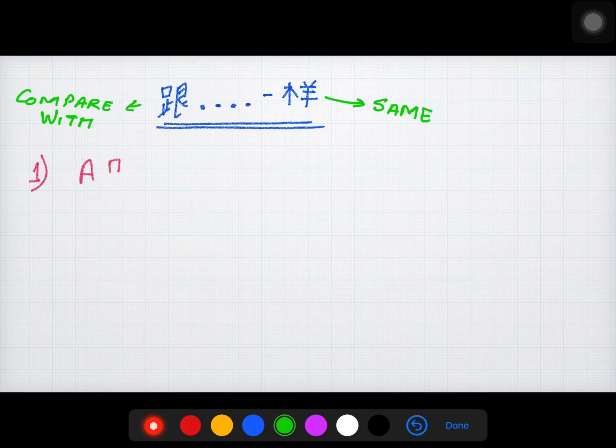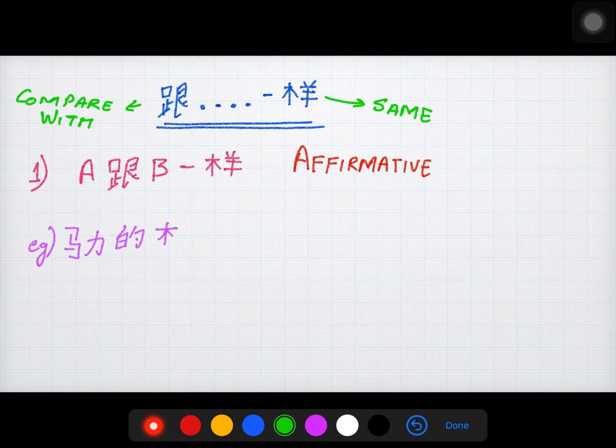The backbone of all others: A gun B yang. Here A and B can be noun or pronoun. This pattern makes the sentence affirmative. Let's take the first example. Mali the Panzer gun Mashada yang. Panzer means notebook. Here the notebooks of two people are compared.